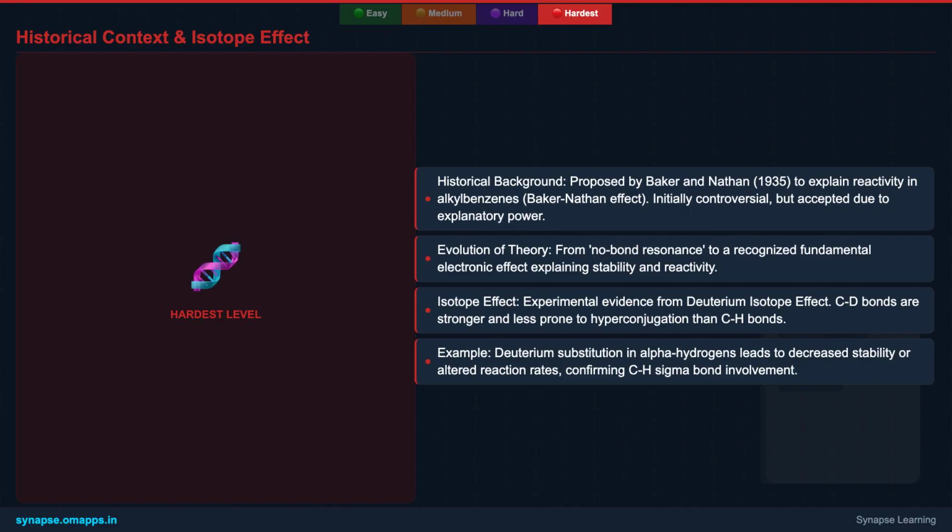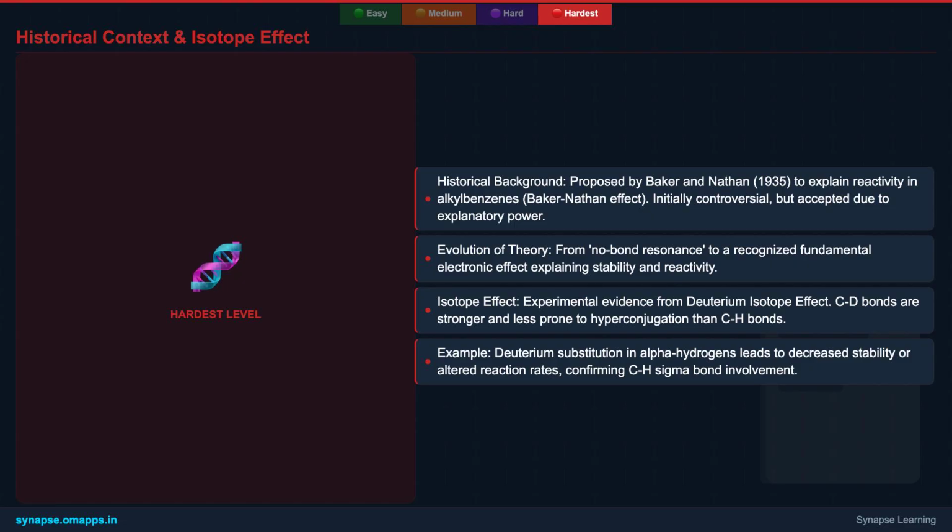Proposed by Baker and Nathan in 1935, it initially aimed to explain unusual reactivity orders in alkyl benzenes, earning it the Baker-Nathan effect moniker. Its no-bond resonance aspect initially sparked debate, but its ability to consistently explain stability trends and spectroscopic data led to its widespread acceptance as a fundamental electronic effect.